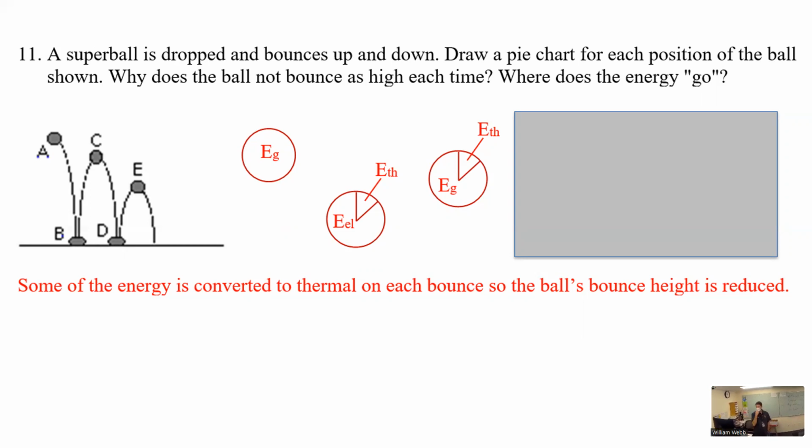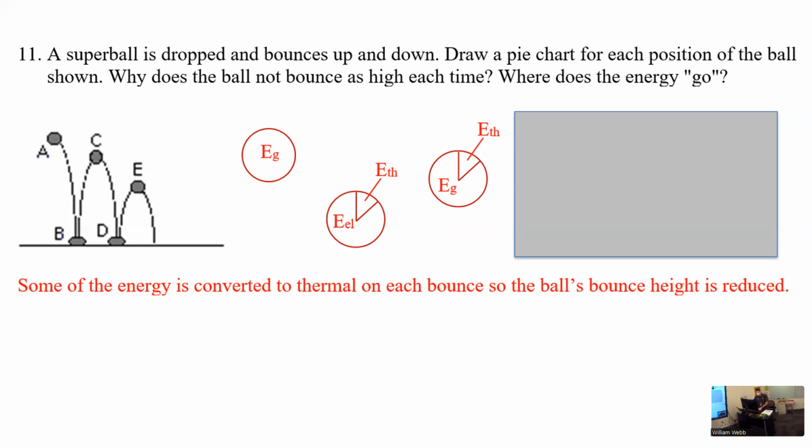Okay. Yeah. All right, how about D? Josh, what do you think about D? Elastic potential with dissipated. Good, and would the dissipated be bigger or smaller than the previous pie? Bigger.